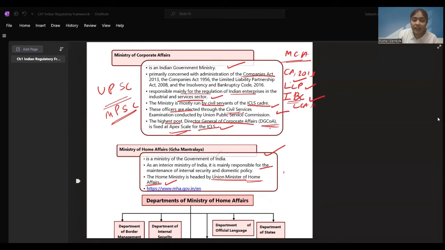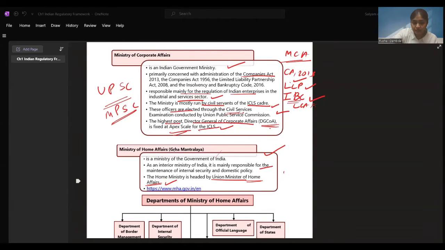Department of Border Management, Department of Internal Security, Jammu and Kashmir Department. All these various types of departments are there for internal security, and Department of States, Department of Home. All these come under the Ministry of Home Affairs. Okay, I hope the departments picture is clear from here. We'll be seeing all of this.